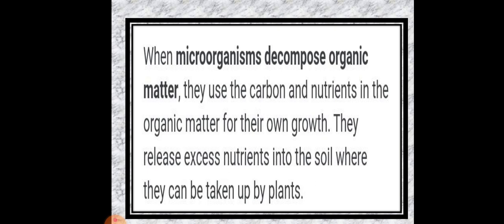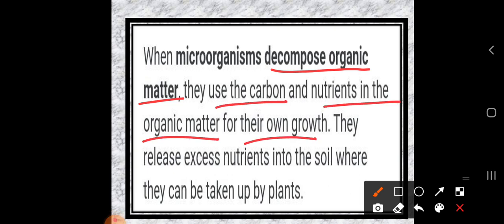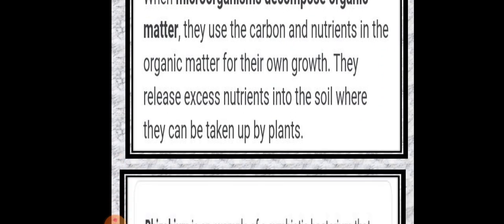What is the work of microorganisms? Microorganisms decompose organic matter. They use the carbon and nutrition in the organic matter for their growth. Then they release excess nutrition into the soil where it can be taken up by the plant. In this way the nutrition is transported to the plant. This is one of the works of microorganisms.